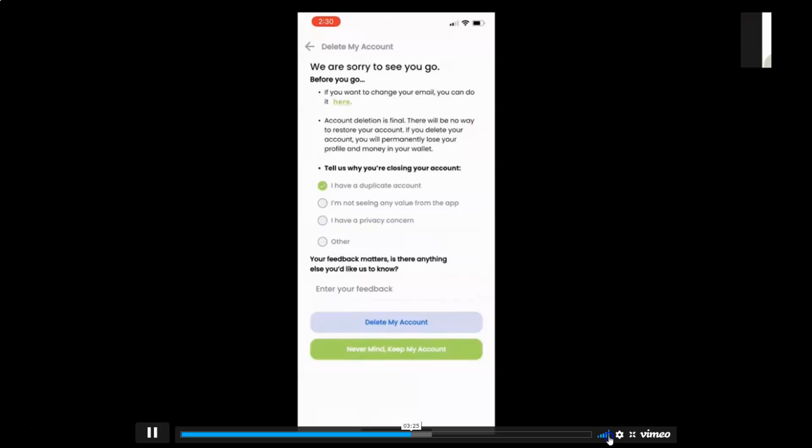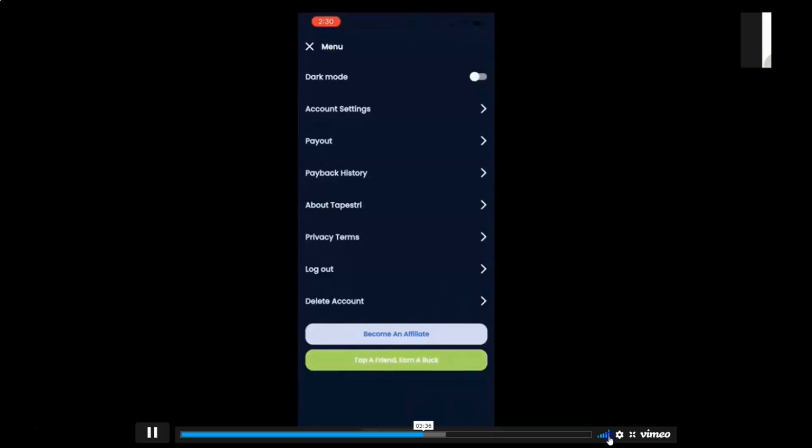But everything is tied to an email and an account. So even if you get a new phone, you can re-download Tapestri and sign back into the same credentials. You don't have to create another account. That's how it works. So we have the menu bar.